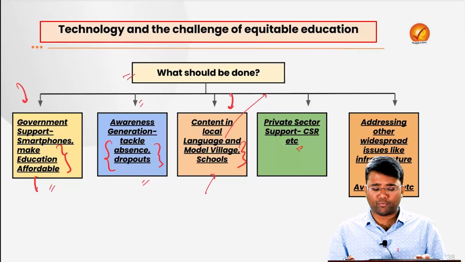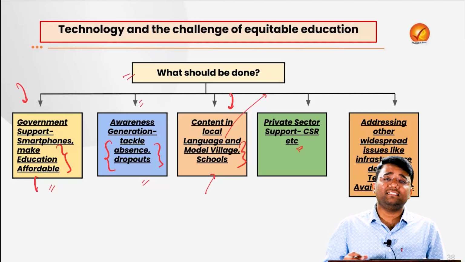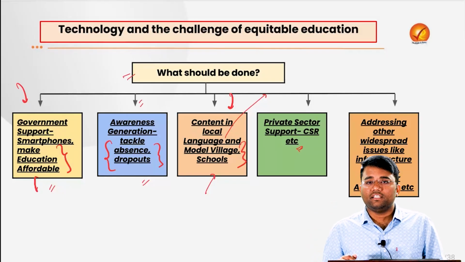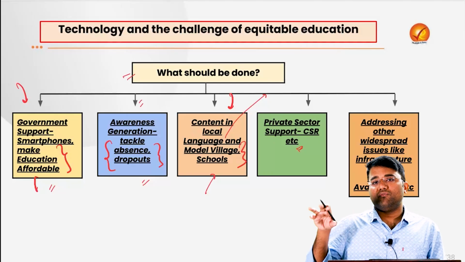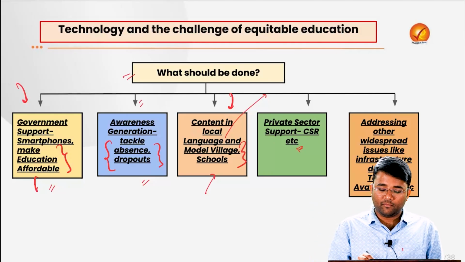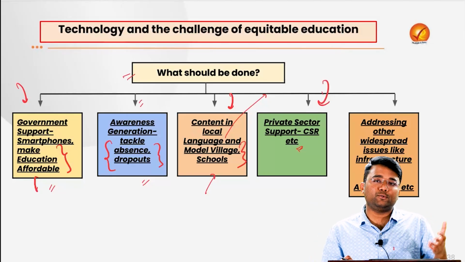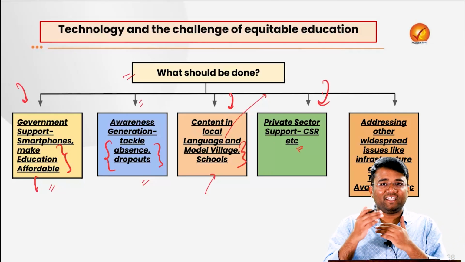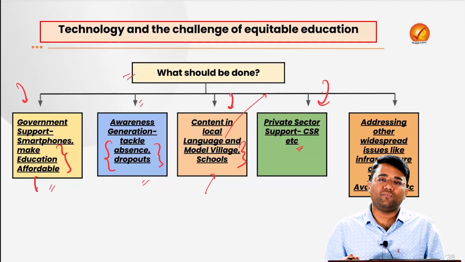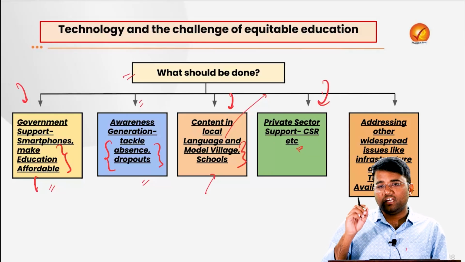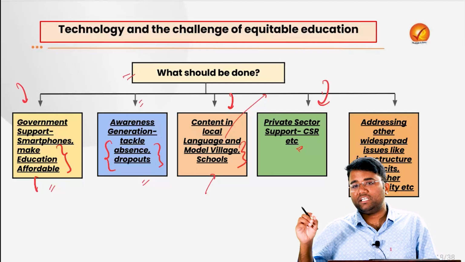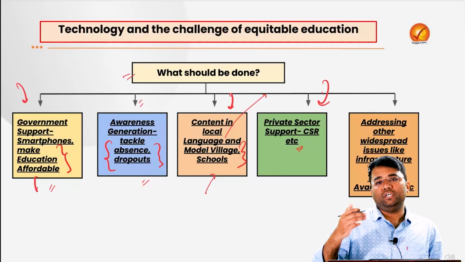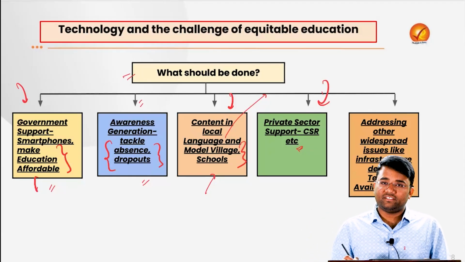Also, there is a need for private sector support, especially the CSR funding that is mandated for these private companies. Some part of that can be shifted towards the improvement of the quality of these schools, towards better technological connectivity for these schools, which can further improve the quality of education, as well as better availability of digital products in these schools.